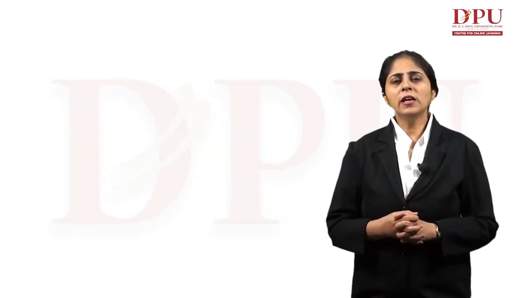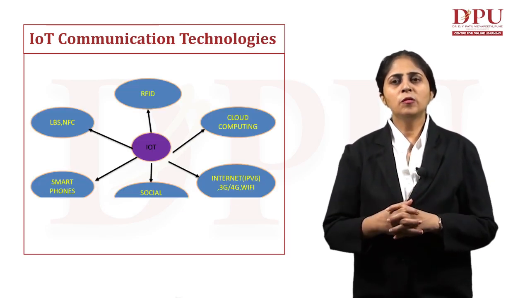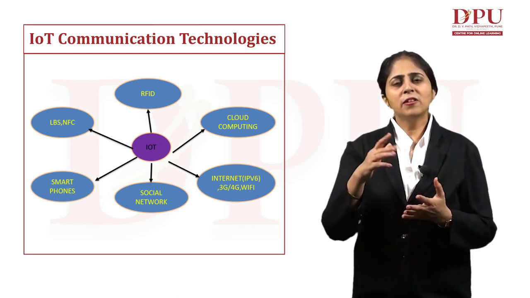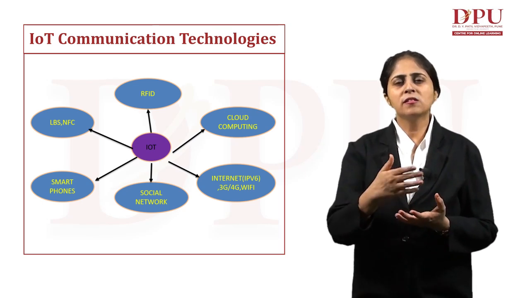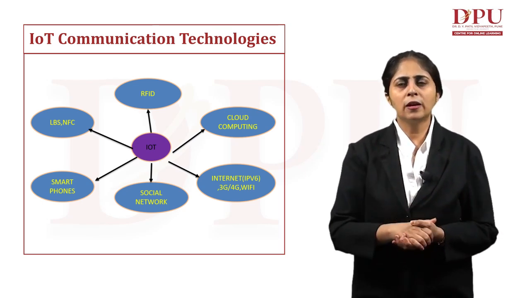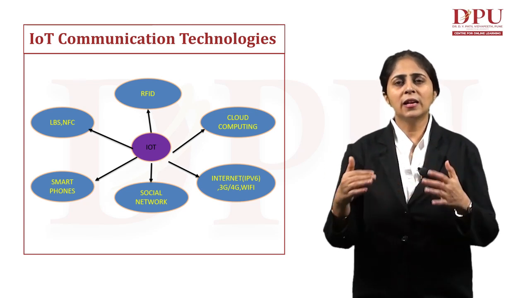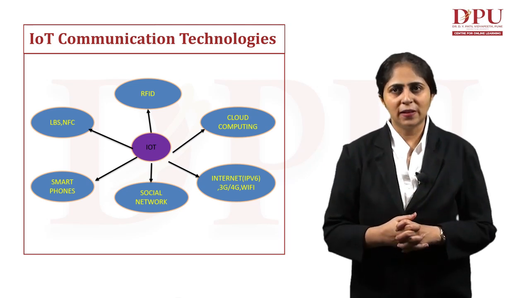Now, talking about the IoT communication technology. First of all, we can say internet, where we are using this 3G network, this 4G network, we are using Wi-Fi. It is one communication technology with the help of which the communication between the devices takes place.